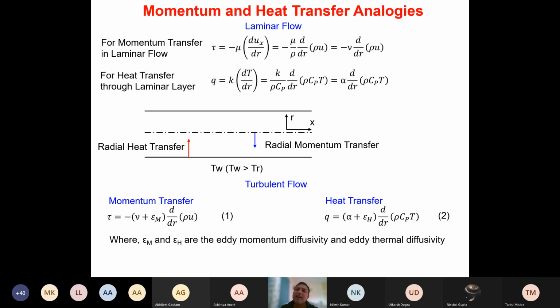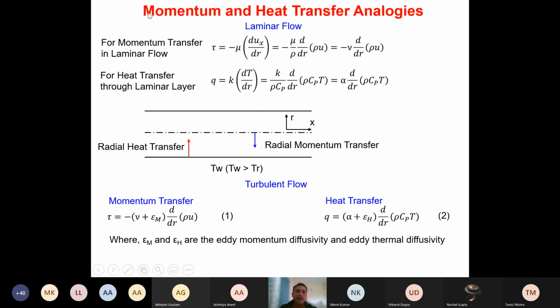So there is another way of calculating the heat transfer coefficient by having the analogy between momentum and heat transfer. If you use the momentum and heat transfer analogy, then you can calculate the heat transfer coefficient, not accurately but at least fairly.